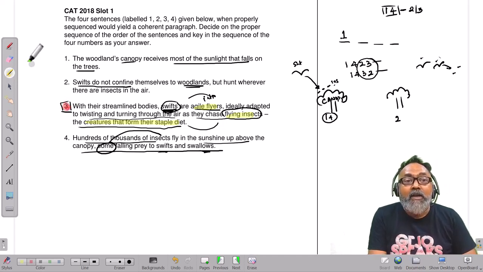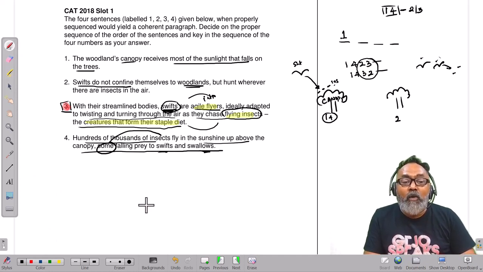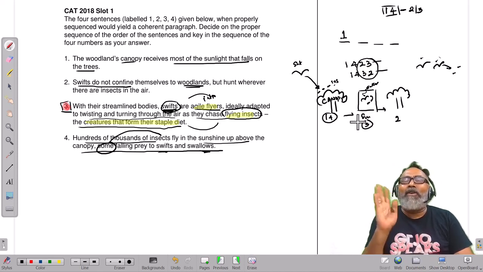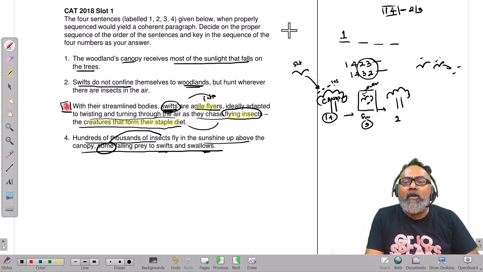Logically to me, we've talked about canopy. We talked about swifts and swallows. Then you want to focus on this bird, the swift. Okay, let's get the focus to swifts. Who are these fellows? They were amazing, awesome. Eats flies. That's what a swift is doing. That is 3. Okay, let me also talk about this swift. They don't care, they'll go anywhere to fly. And this is the answer choice that was given, 1, 4, 3, 2, as a logical answer choice.